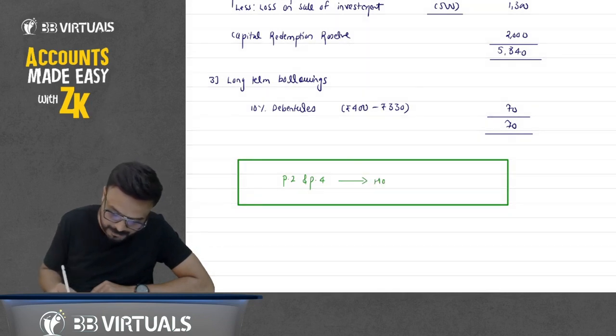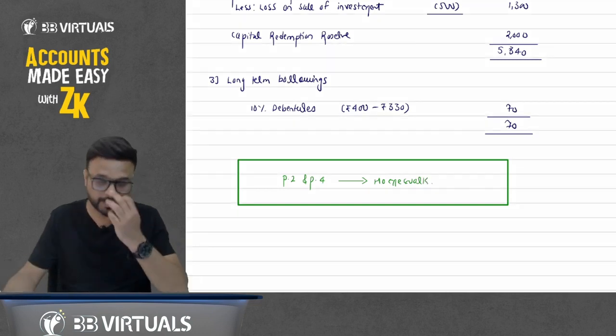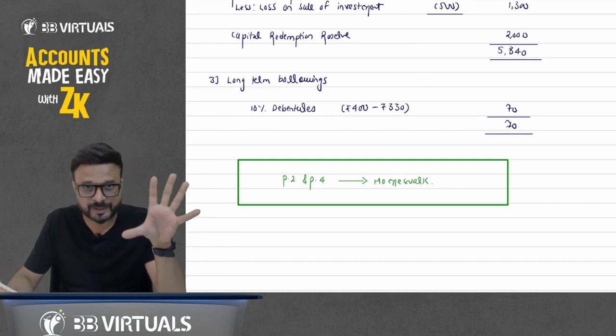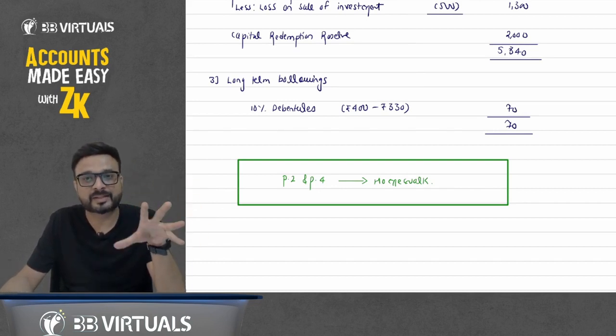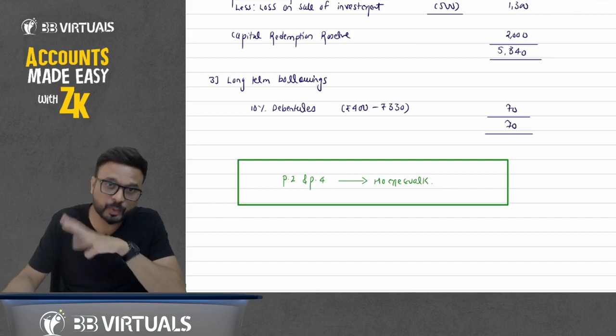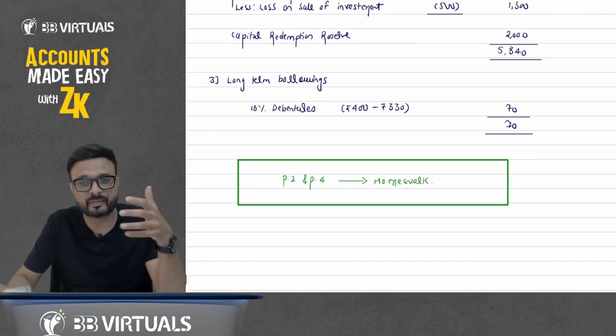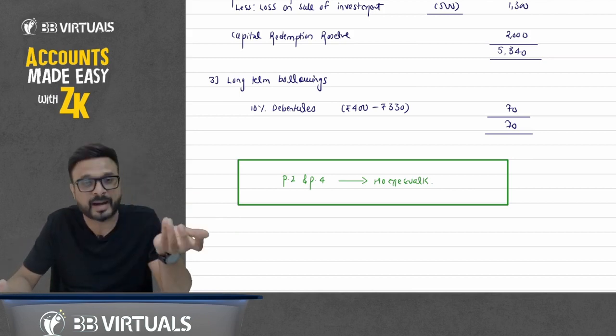And please do the homework after the end of the chapter. After the end of the chapter, I will give you the LMM. What is the LMM? Last minute mastery. Last minute mastery means when you will do the revision, you don't need to do all the questions at the time of revision. Initially, when I solve, I give the homework also. For your practice, I give the homework.